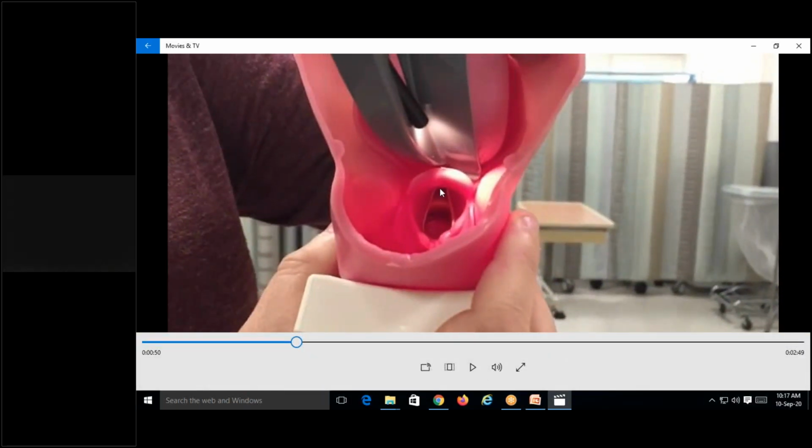So see, this is how you should be able to see the larynx through the laryngoscope. These are the arytenoids. These are the periepiglottic folds. This is the epiglottis. These are the true chords. This is the false chord. This is the anterior commissure, whereas this is the posterior commissure. So you need to visualize the laryngeal structures like this.